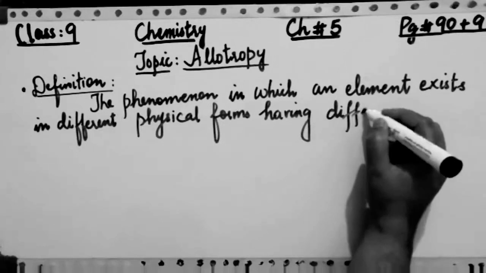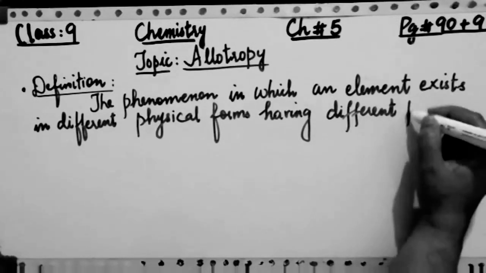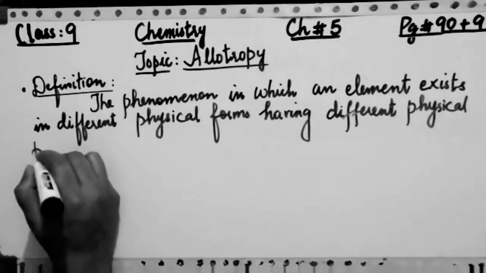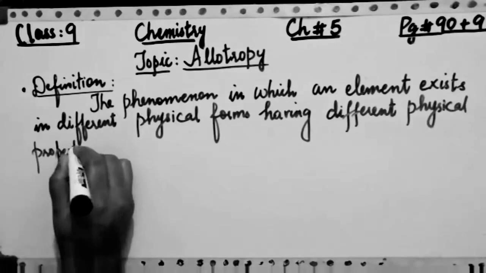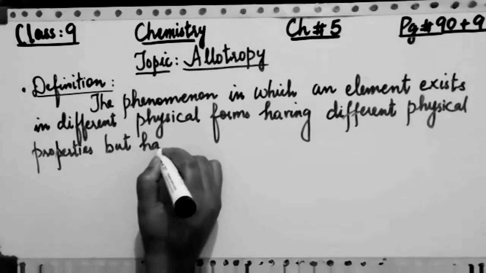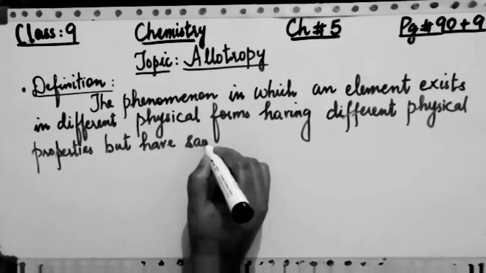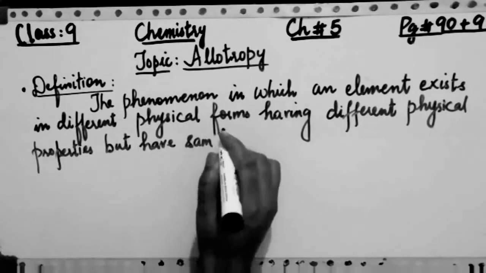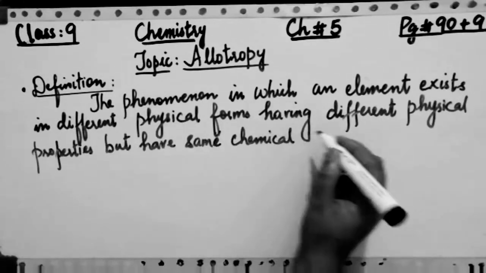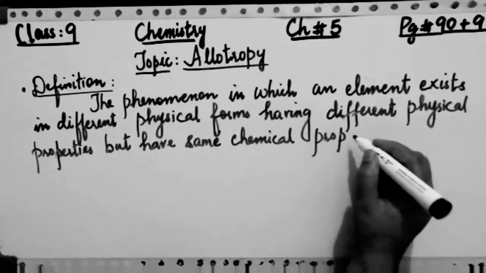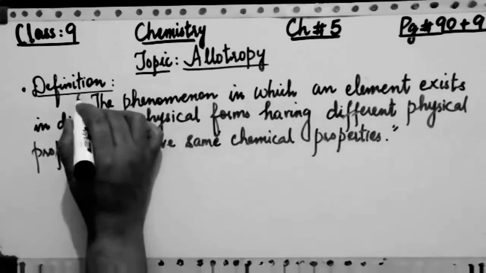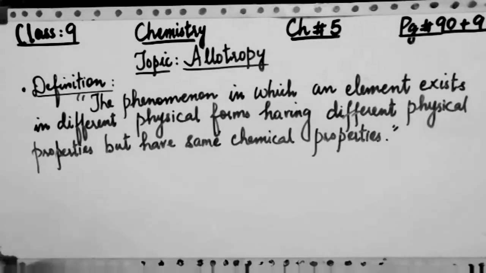So here I am writing first different physical properties but similar or the same chemical properties. I can also write here the same or similar chemical properties. So this is the definition of allotropy. You have to note it down from here.